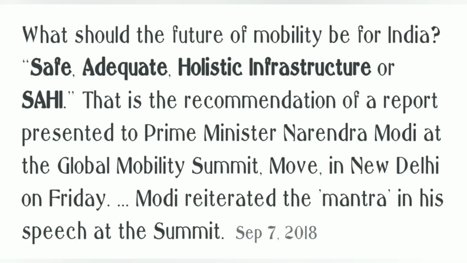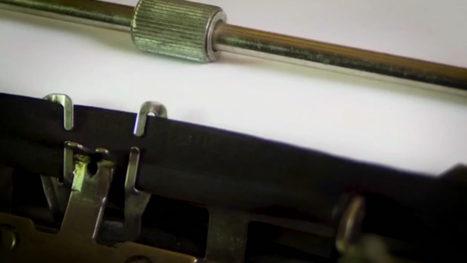But apart from that, you can mention the Sahi initiative that was introduced, where you can write that yes, India needs to develop safe, adequate and holistic infrastructure for the Indian population, including women, elderly and disabled. And this could be your optimum conclusion that's required for a crisp and short answer, which you can complete in 250 words.